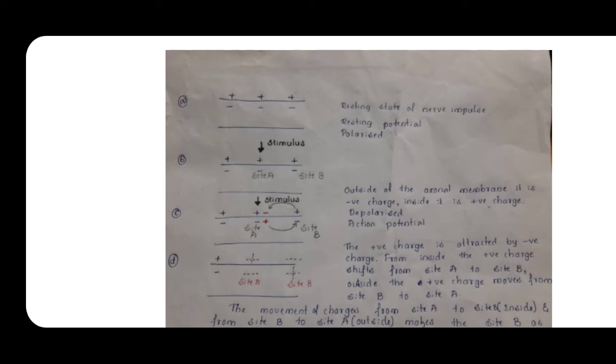But now what happens? When the site A gets the stimulus, immediately the axonal membrane starts showing permeability for the sodium ions. So when there is the influx of the sodium ions from outside to the inside, the charges go on changing.